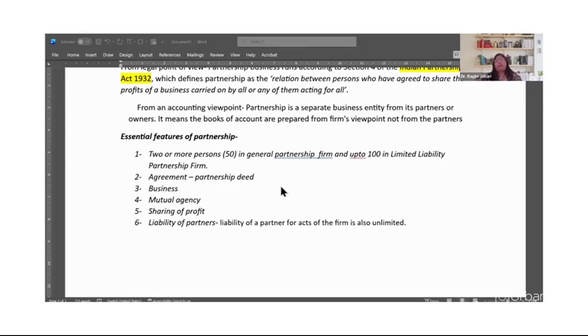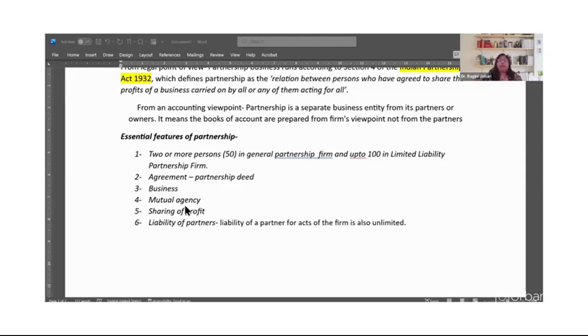For this purpose, a contract is drawn. This contract is normally known as partnership deed. Then it's a business entity, meaning this agreement is being made purely and only for business purpose, for no other purpose.